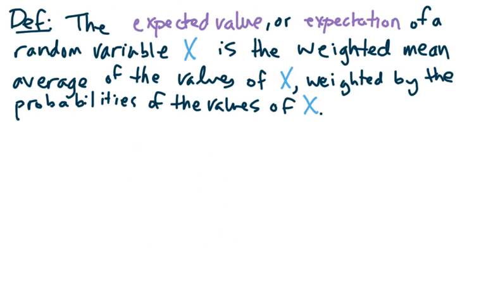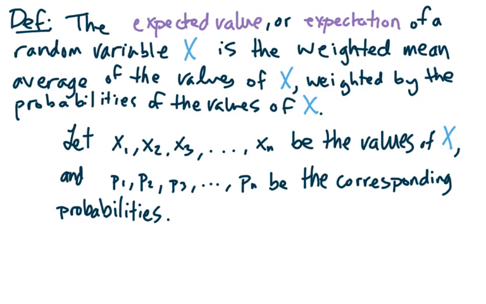Alright, so now we're ready to do expected value. The expected value of a random variable, x, is the weighted mean average of the values of x, and the weights are given by the probabilities of those values of x. And if you don't know what weighted mean or weighted mean average means, that's okay, we have a formula for you. But if you do know what weighted mean is, then this should make a little bit of sense to you. If you would like to see how we come up with the formula and all of that stuff, we're going to stick that stuff in an appendix, a bonus video, and you can watch it there.